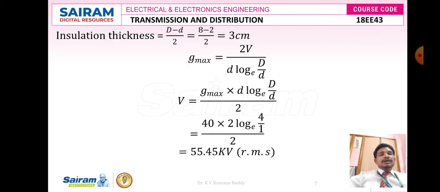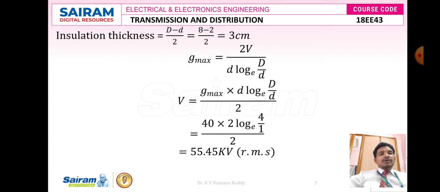Next, insulation thickness. Insulation thickness is equal to capital D minus small d divided by 2. Capital D is nothing but 8, minus small d, 2, divided by 2. 8 minus 2 is 6, 6 by 2 means 3. So it becomes 3 centimeters. Therefore the thickness of insulation, capital D minus small d divided by 2, becomes 3 centimeters.